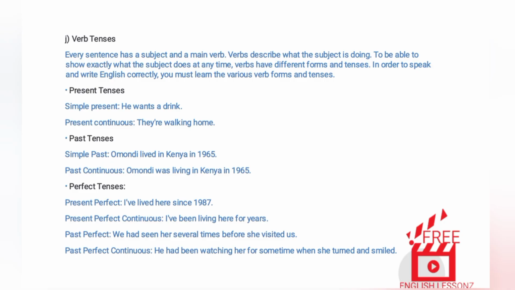3. Perfect tenses. Present perfect. I've lived here since 1987. Present perfect continuous. I've been living here for years. Past perfect. We had seen her several times before she visited us. Past perfect continuous. He had been watching her for some time when she turned and smiled.